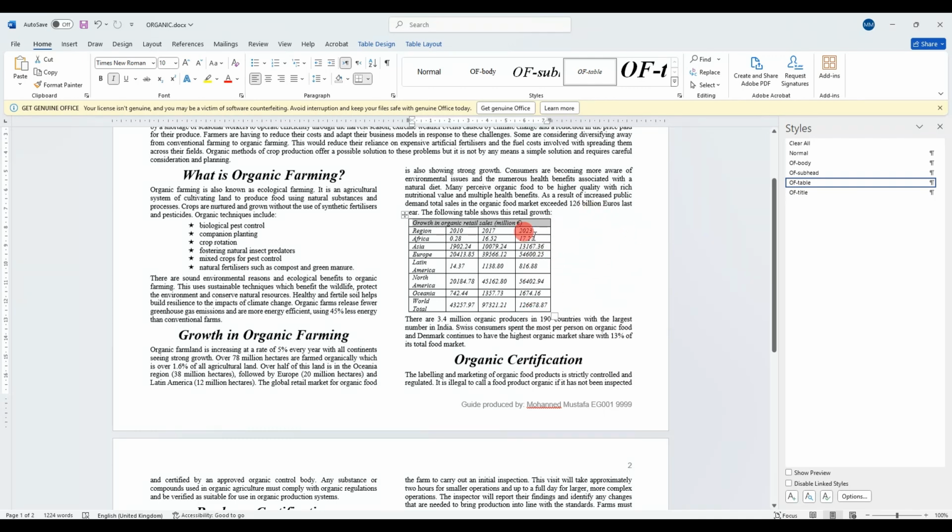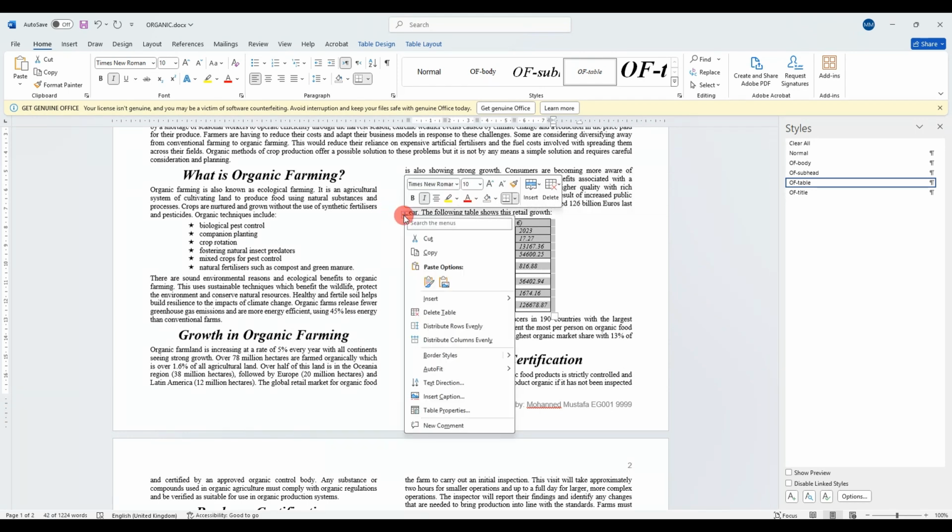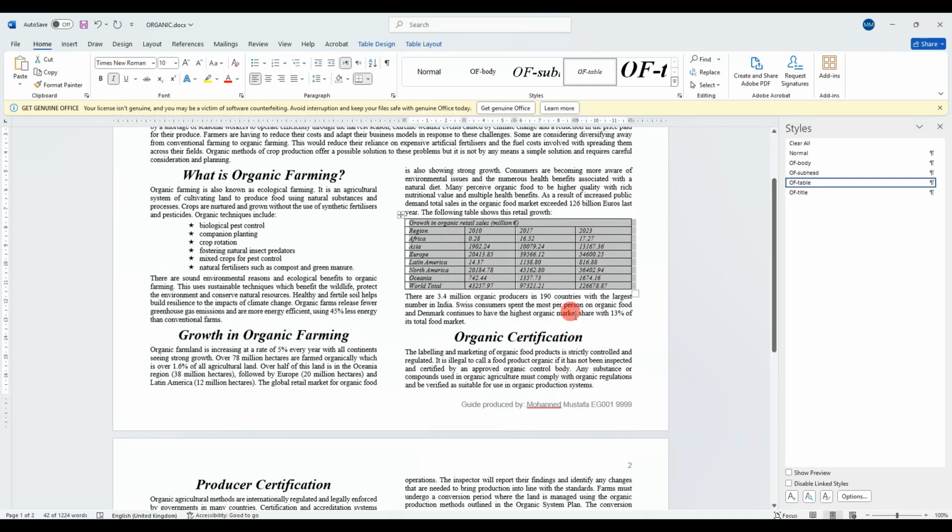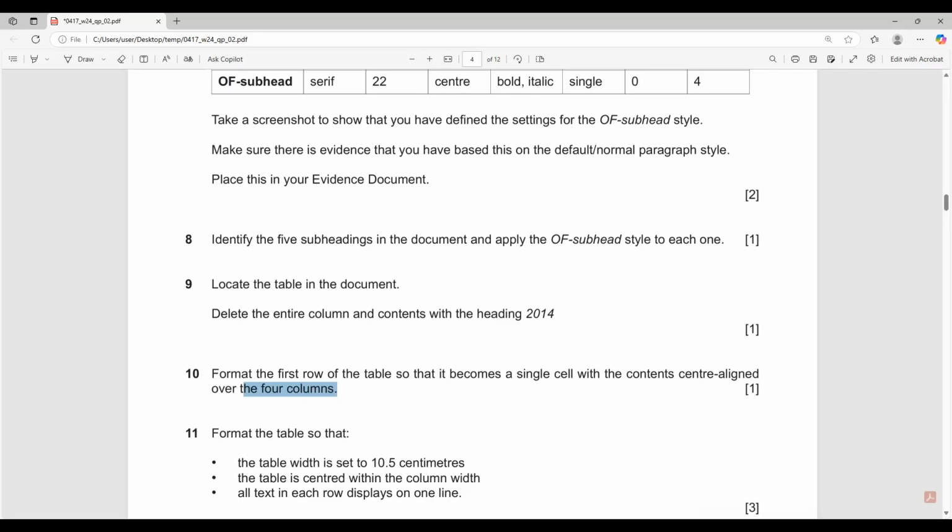And as you can see, the table is taking only part of this column, and this area is empty. So whenever you get a table, click on this plus sign here, where it will highlight all the table for you. Right click, go to AutoFit, and select AutoFit to Window. By this, the table will actually cover the whole width here.